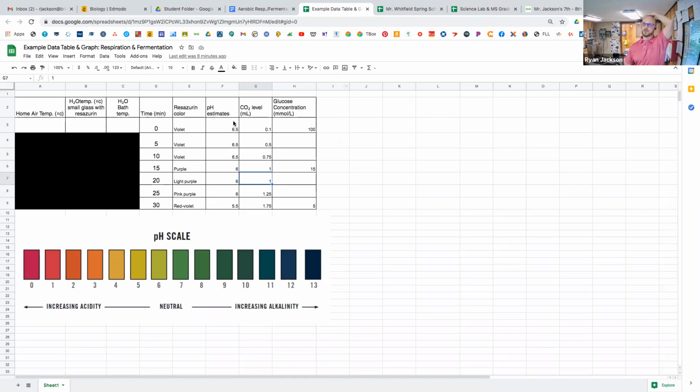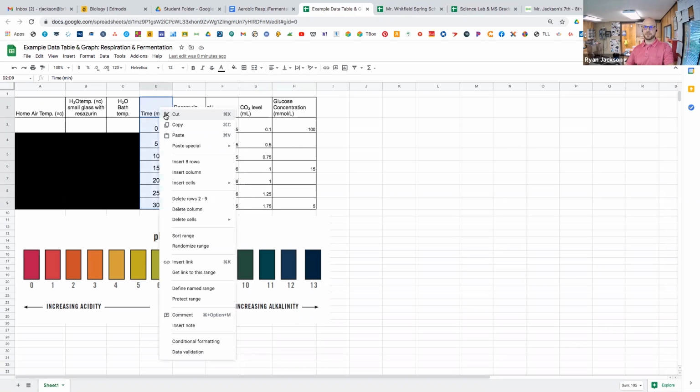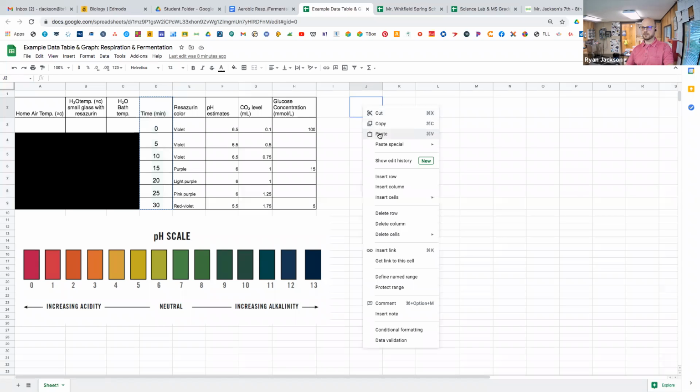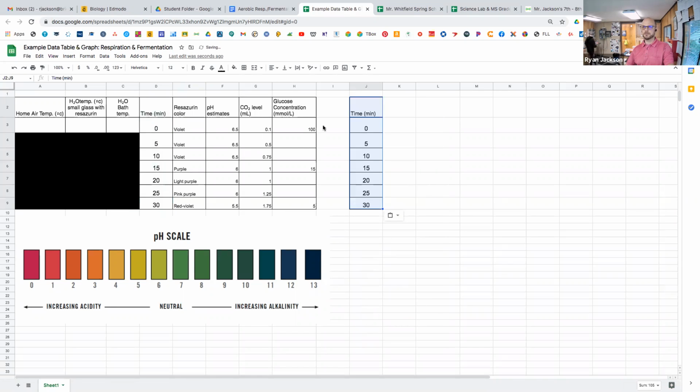So this is an example of what your data might look like after you finish this. And from here, you're actually going to have to copy and paste to make it super easy. So click on time, come down here, click shift, so that whole row is highlighted. Okay, you can copy that, which I right clicked right there, and you can paste it right here. So right click to find the paste again.